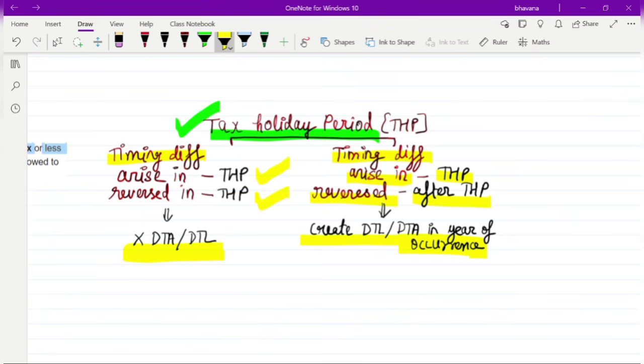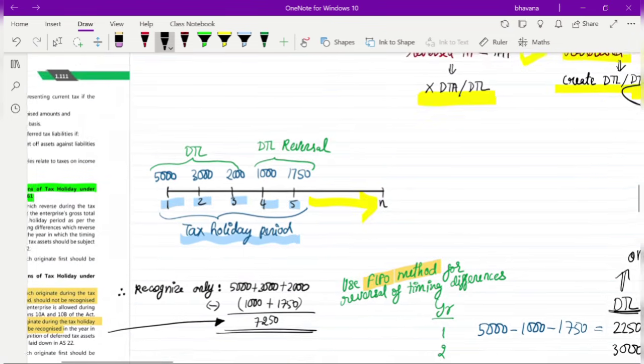Okay, so two cases. Case number 1, in the tax holiday period itself the timing difference is arising and the timing difference is getting reversed in the tax holiday period itself, then don't create. In case it is arising in the tax holiday period but getting reversed after the tax holiday period, in such case you have to create DTA or DTL in the year of occurrence itself. You can create it in the year of occurrence itself.